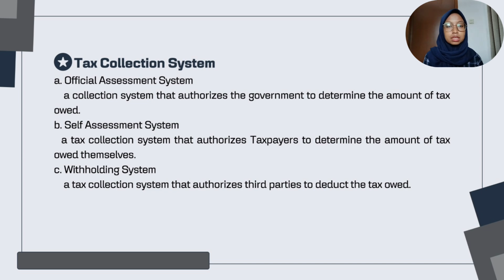And the last is about tax collection system. The first is official assessment system, a collection system that authorizes the government to determine the amount of tax owed. The second is self-assessment system, a tax collection system that authorizes taxpayers to determine the amount of tax owed themselves. And the last is withholding system, a tax collection system that authorizes third parties to deduct the tax owed.